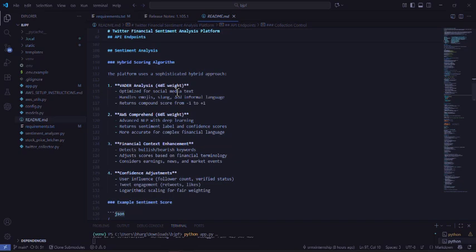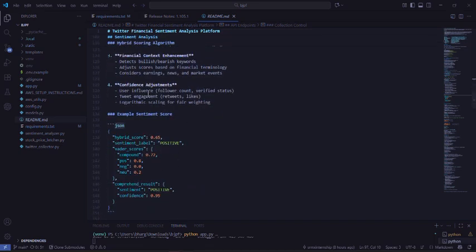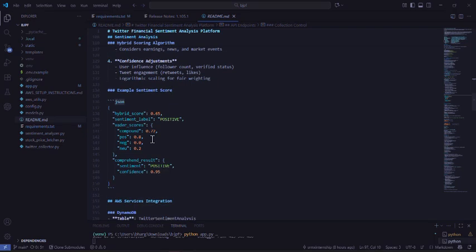And then we have financial context enhancement, like detecting bullish or bearish keywords. If someone is going and posting random tweets about some stock, it will detect it and it won't take that into consideration. It will adjust the score based on financial terminologies and consider earnings news and market events. And we have confidence adjustment, like if someone has 1 million followers, his tweet score or his analysis is considered better than someone who is just commenting, and it won't take a single like into account. It will give less weightage to that.